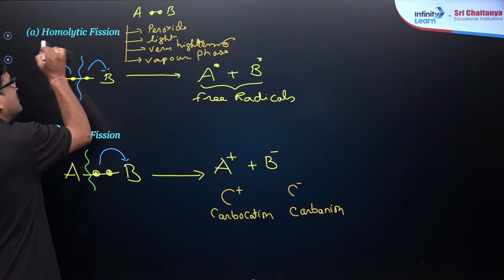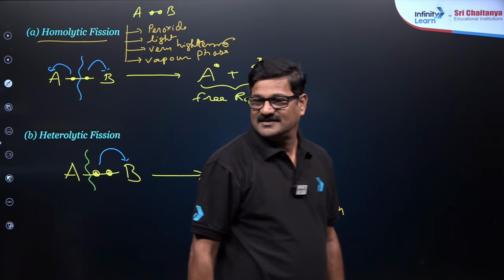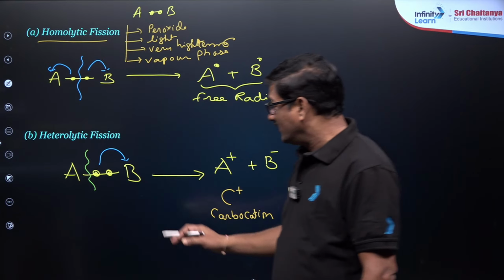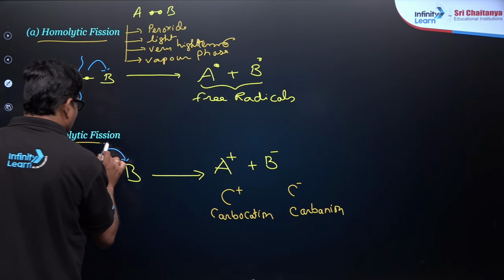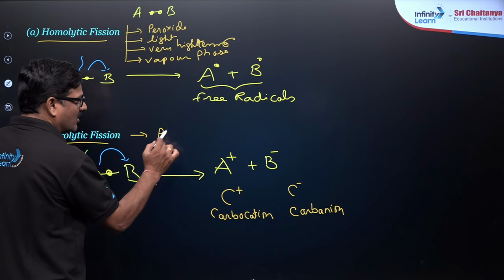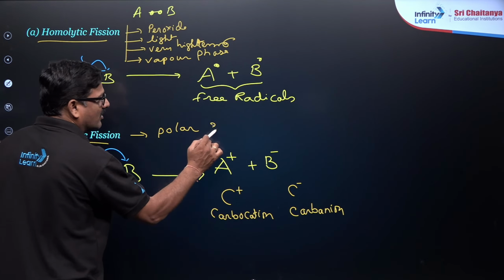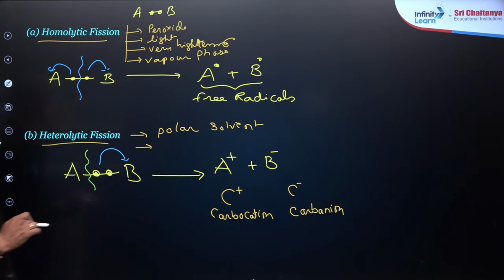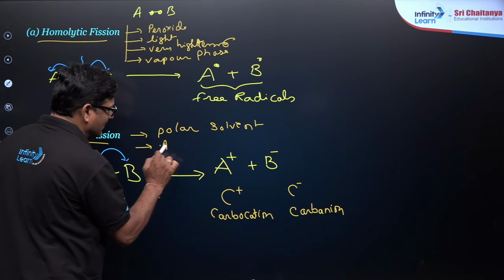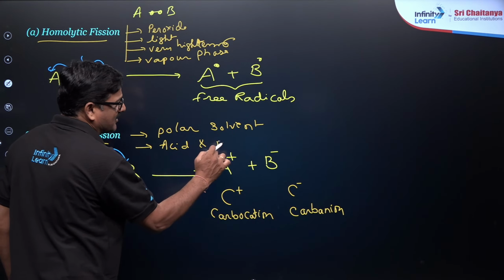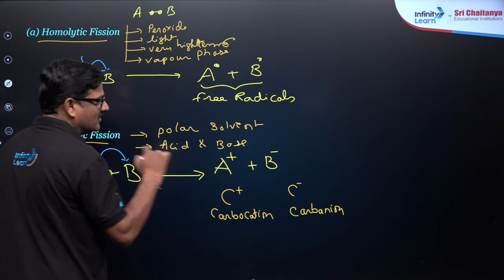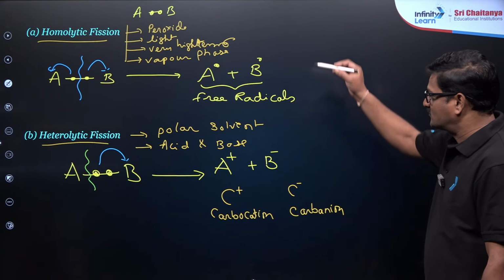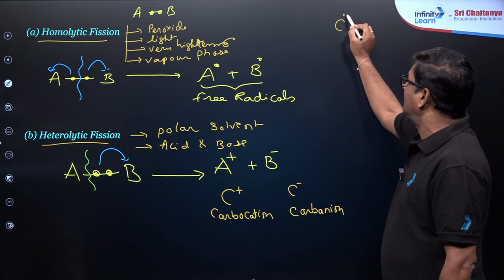In this situation you can expect homolysis, and whenever homolysis occurs, free radicals are generated. Heterolysis occurs in polar solvents, and also in acid or base reactions, where you see carbocation or carbanion.